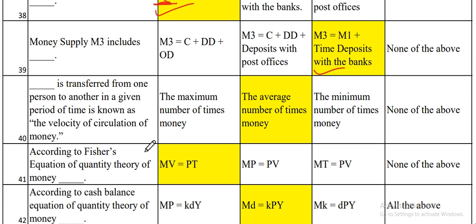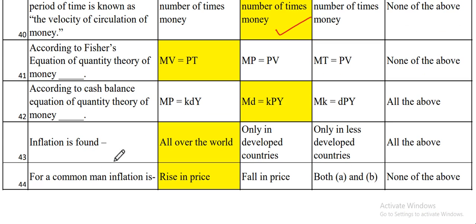Now the next one is, dash is transferred from one person to another in a given period of time is known as the velocity of circulation of money. Always remember that the average number of times money is transferred from one person to another in a given period of time is known as the velocity of circulation of money.